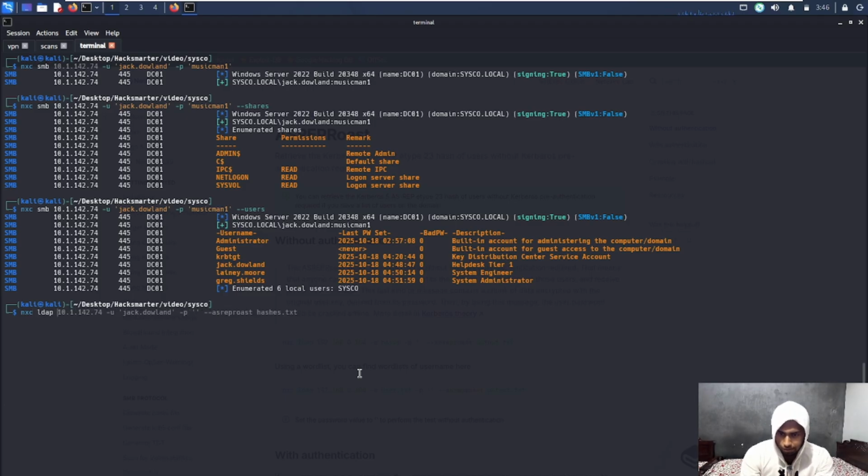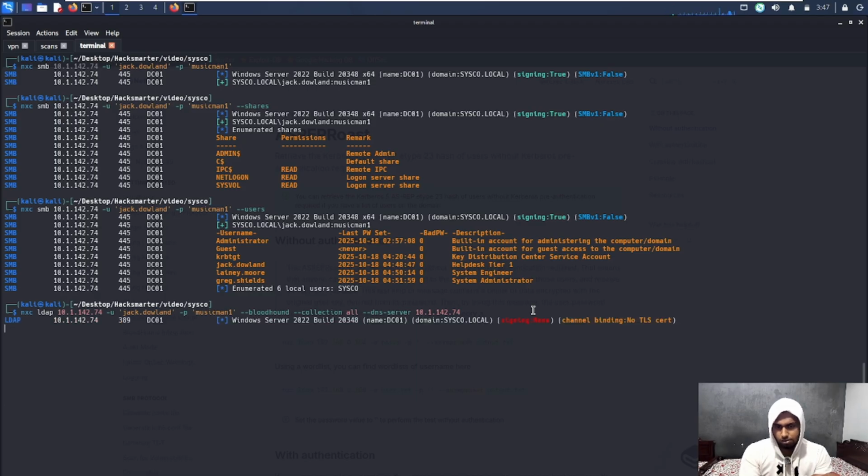Now let's just get started with our BloodHound loot collection, and the syntax for it is username, then the password, and then we specify --bloodhound, and then --collection all, and we specify the DNS server flag and specify the IP again and hit enter. Let's see if that works.